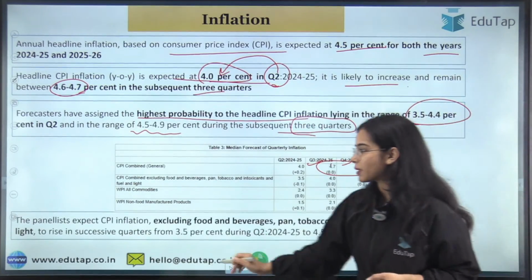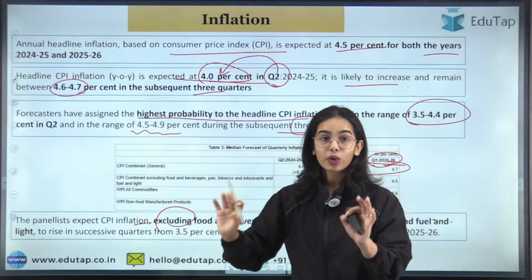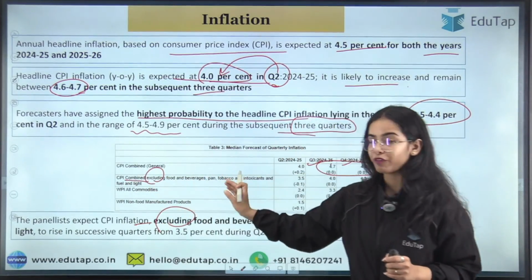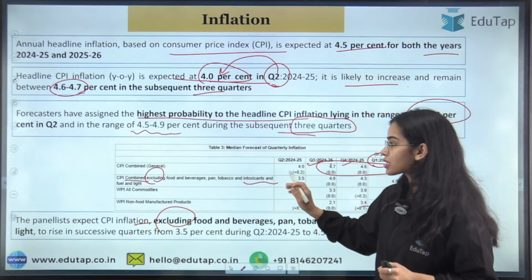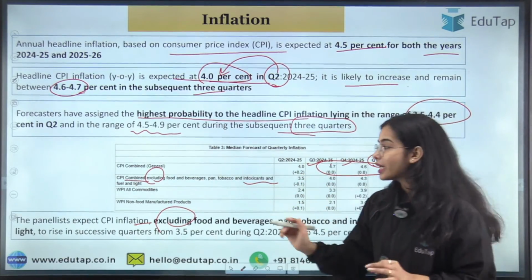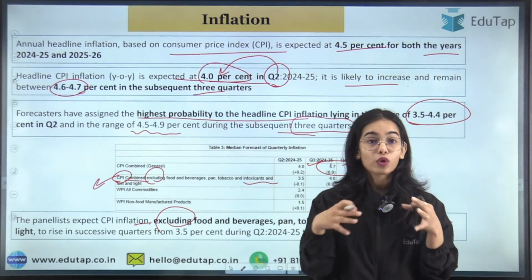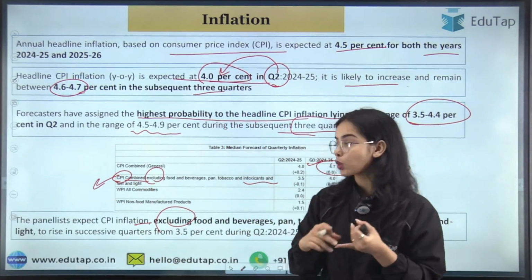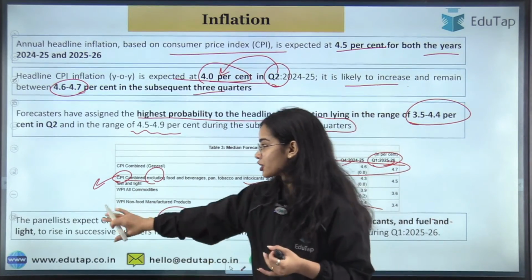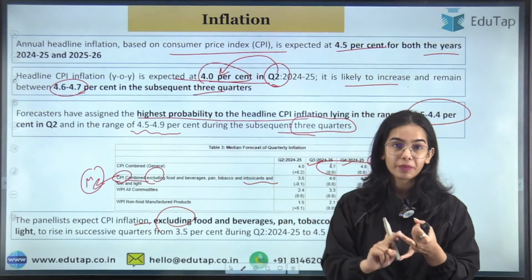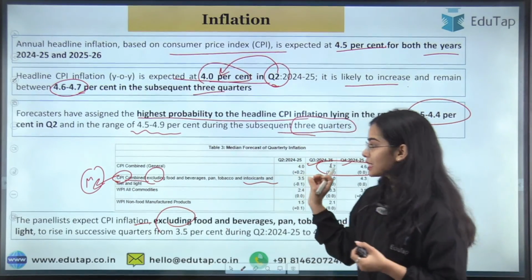Now the panelists expect CPI inflation, here the CPI combined inflation, excluding food and beverages, pan, tobacco, intoxicants and fuel and light. That means here we are focusing on the consumer price index for manufactured goods such as clothing and footwear. So we have excluded food, beverages, pan, tobacco, intoxicants and fuel and light.